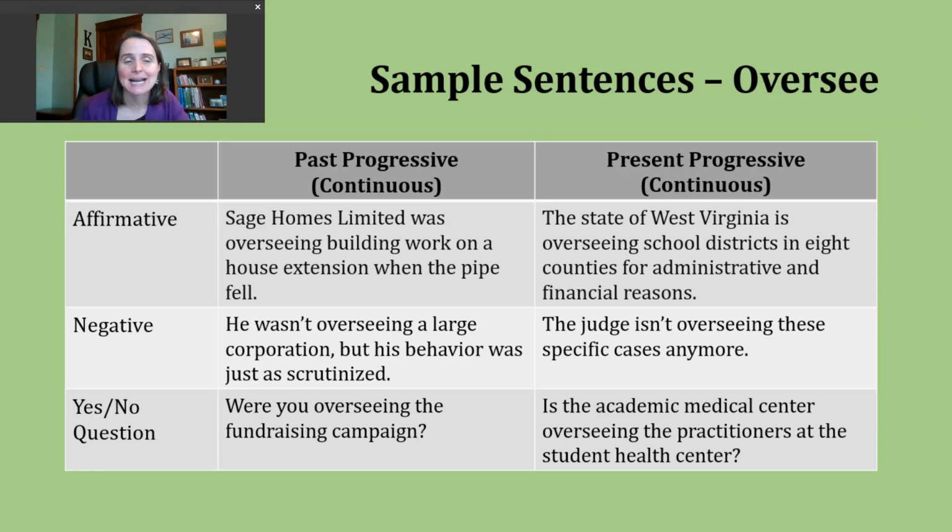or what he's deciding. Finally, let's talk about making a yes or no question in the past progressive. To do this, we start with our past form of be, whatever form matches our subject, that subject comes next. Then we'll use the ing form of the verb.